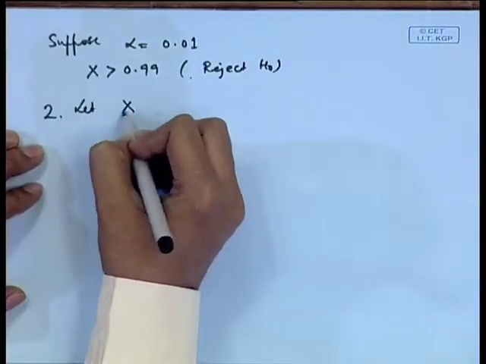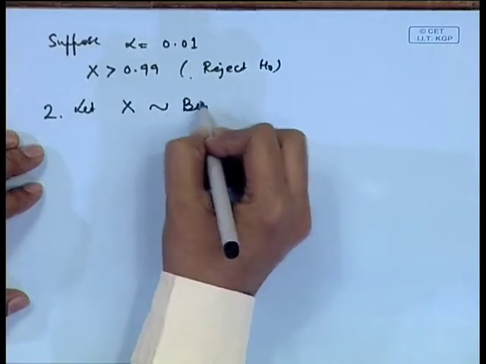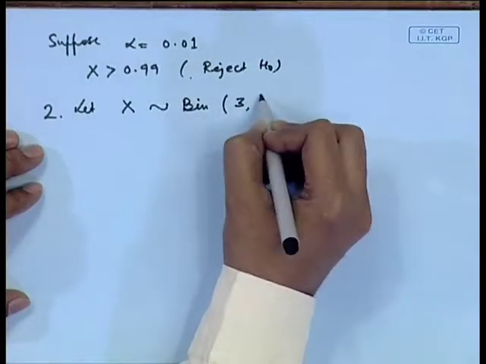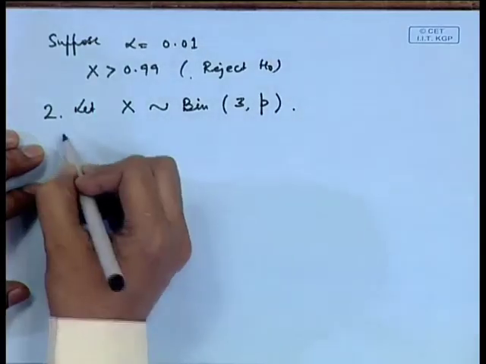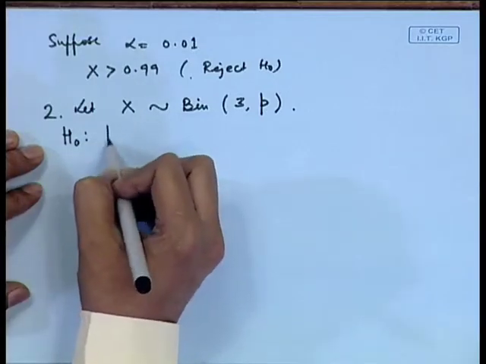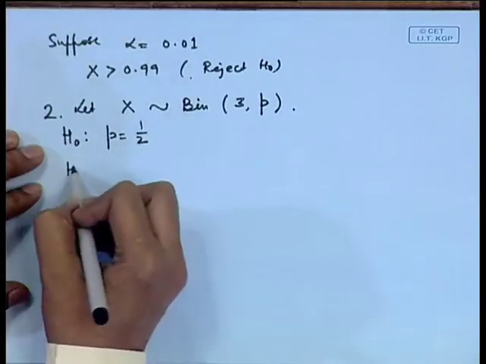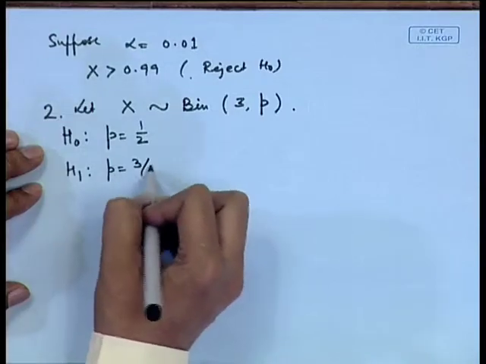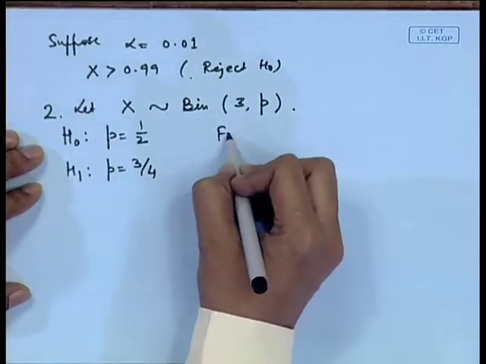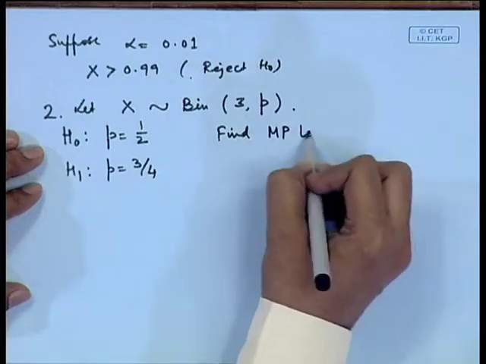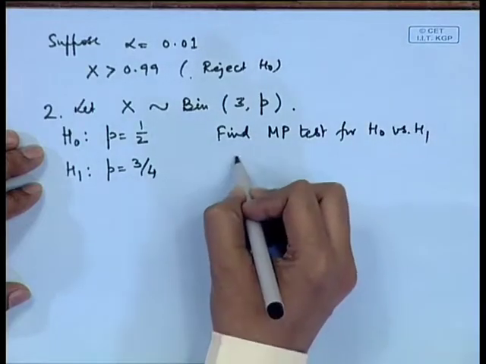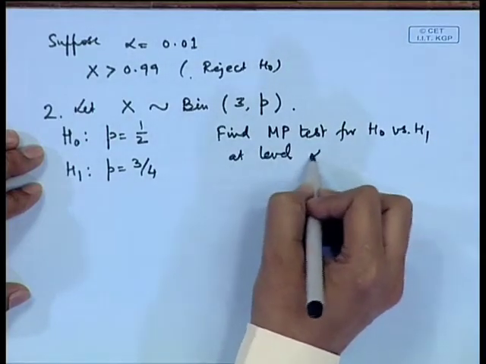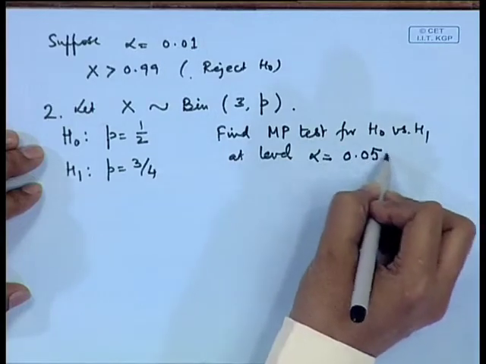Let me take this example here. Let x be a binomial random variable with parameters n is equal to 3 and probability of head is p. We want to test h naught: p is equal to half against h 1: p is equal to 3 by 4. So, find the most powerful test for h naught against h 1 at level alpha is equal to 0.05.